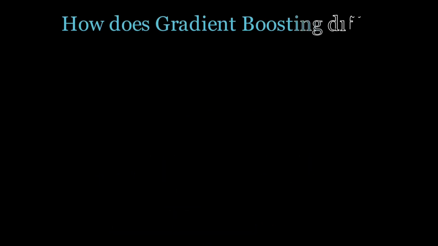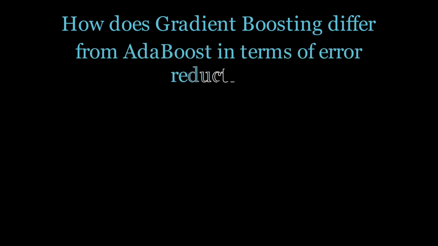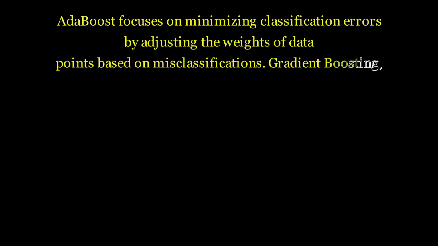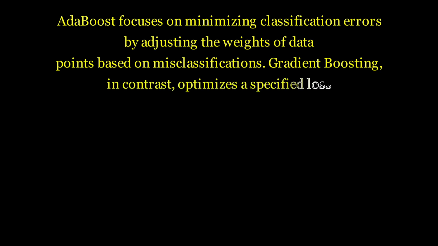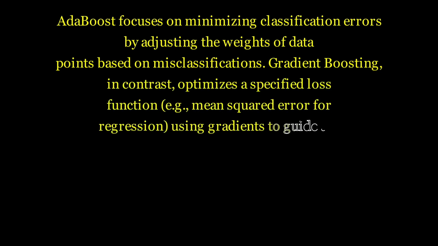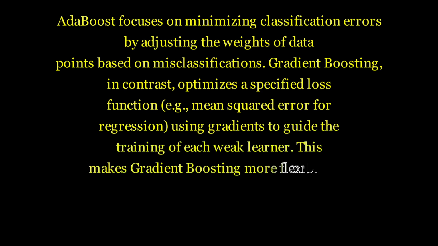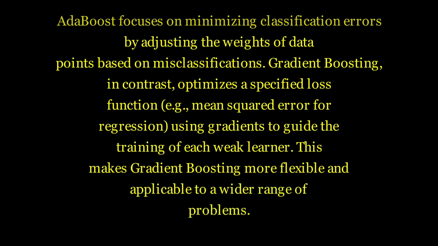How does gradient boosting differ from AdaBoost in terms of error reduction? AdaBoost focuses on minimizing classification errors by adjusting the weights of data points based on misclassifications. Gradient boosting, in contrast, optimizes a specified loss function, such as mean squared error for regression, using gradients to guide the training of each weak learner. This makes gradient boosting more flexible and applicable to a wider range of problems.